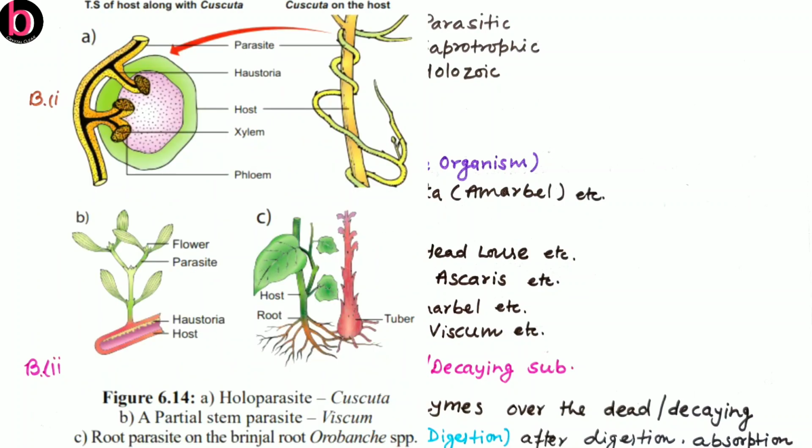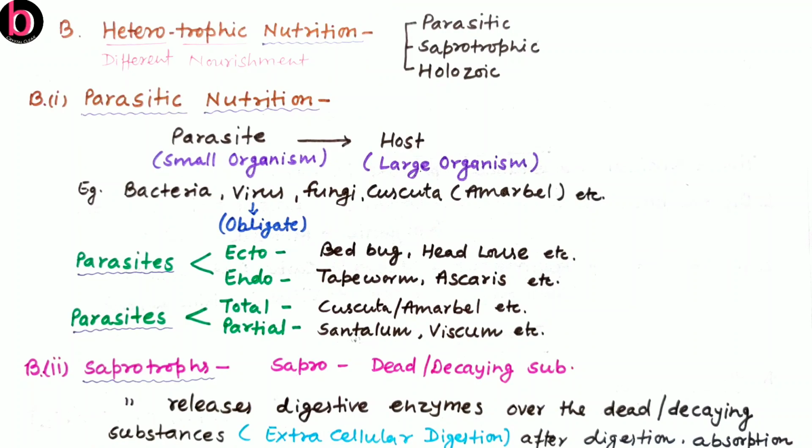That is also an example of a total stem parasite. It fully depends on the trunk or stem of other plants, and by its haustoria, a specific type of root, it absorbs ready-made food from the host's phloem, because as we know phloem is for conduction of organic substances, that is food material. So by their haustoria, these kinds of parasites absorb ready-made food material. The next is partial parasites.